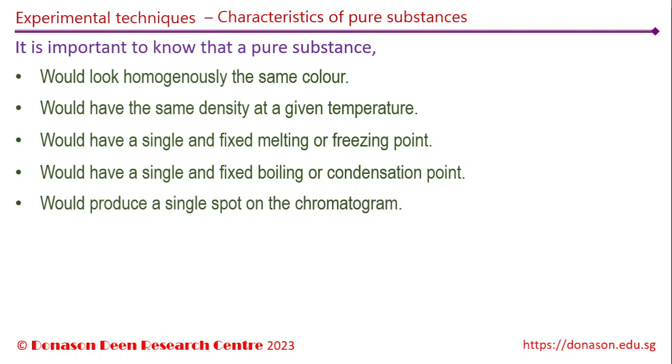Another one of the ways to identify purity of substances is to use chromatography. Some inks or food colorings are made by mixing a few dyes together. If in a chromatogram a single spot appears, then it is pure. If there are multiple dots, then the substance is a mixture.